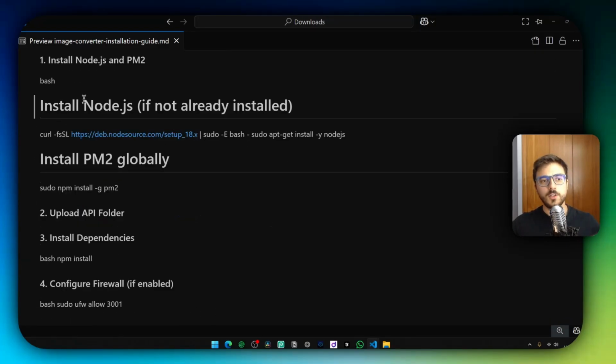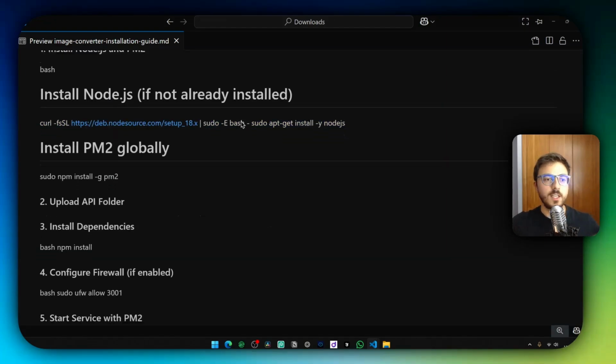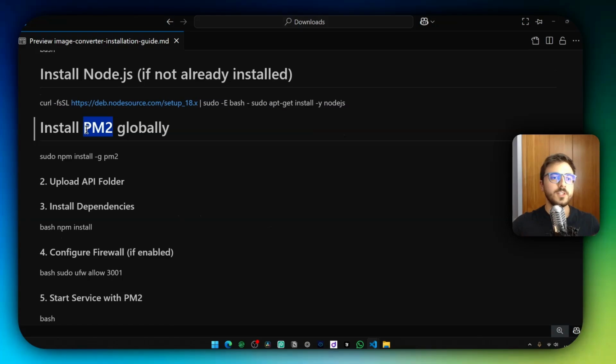First of all, we're going to have to install Node.js if it is not already installed. Just copy this command and paste it. Then install PM2. PM2 is basically to be able to have the API working. It's basically to create web servers. But yeah, if you don't get that, don't worry. It is not necessary to understand the concept. Just follow the instructions. So just install PM2.